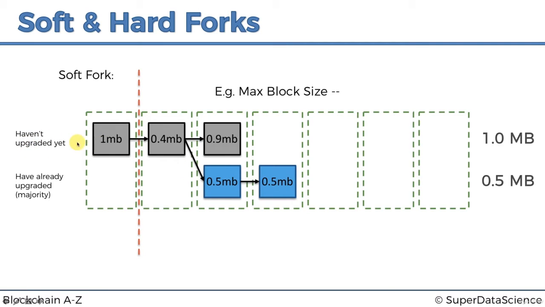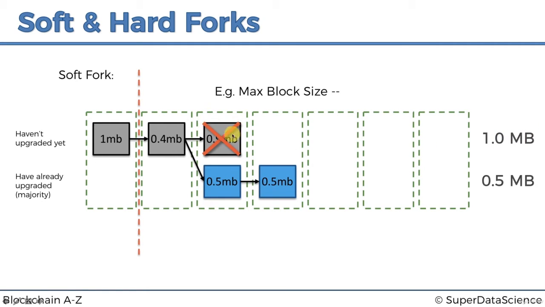What these miners see is an orphan block situation. They see a chain kind of split. So they see, okay, 0.9 megabytes, but they also see this chain. They accept these blocks as valid. Because they see this chain, they see that this is the longer chain, and it does conform to their rules. So they will reject this block. It will become an orphan block, and they will continue with this chain, even the miners that haven't upgraded, simply because the new rules are stricter and tighter, and therefore they still conform to the old rules.